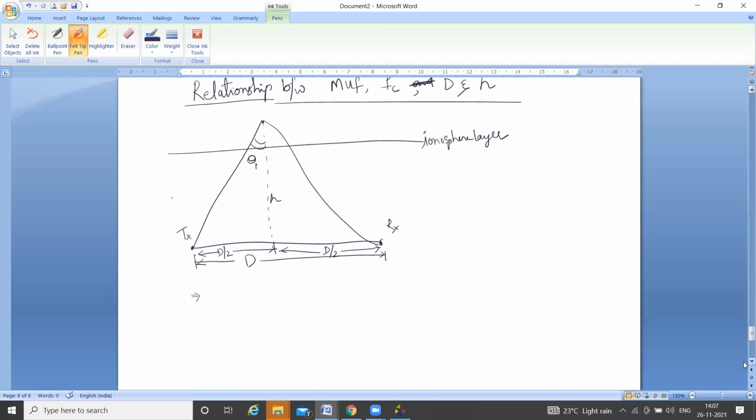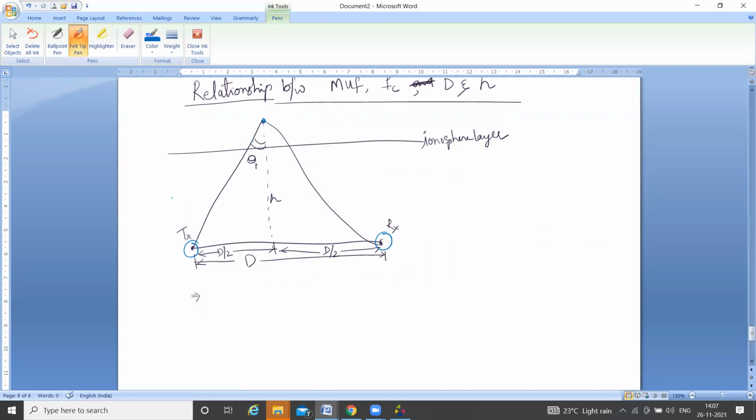This is the transmitter and this is the receiver. The transmitter sends the signal upwards, it reaches this point and is reflected back towards the receiver by the ionosphere layer.